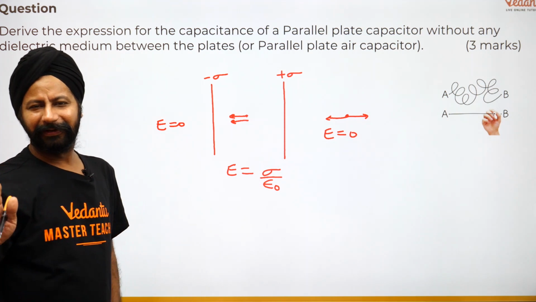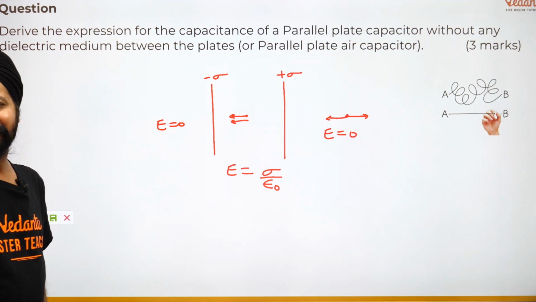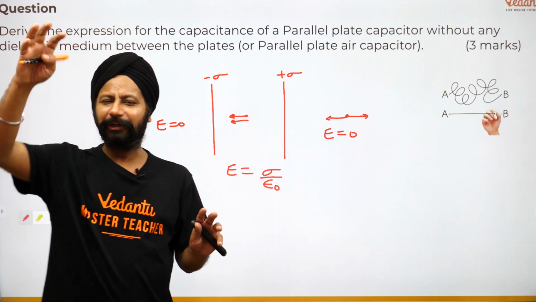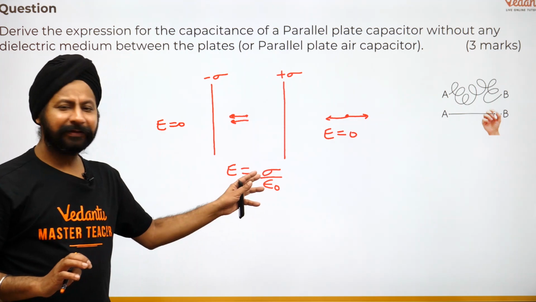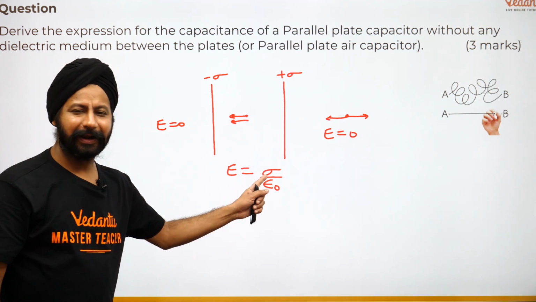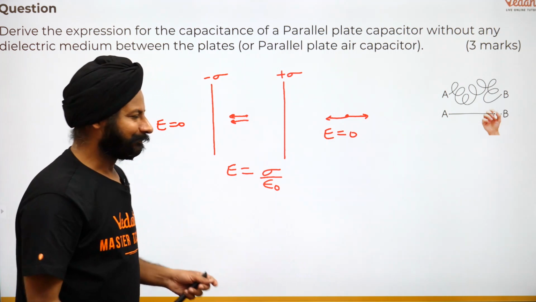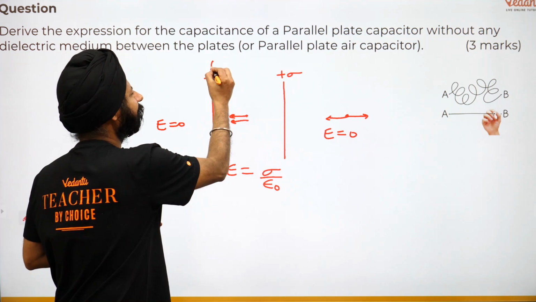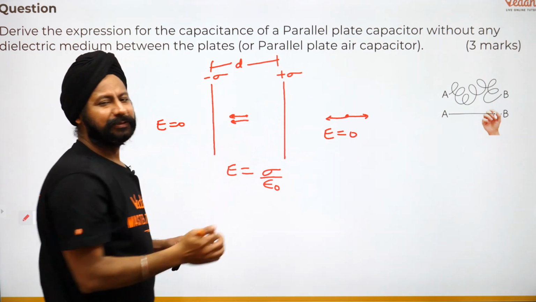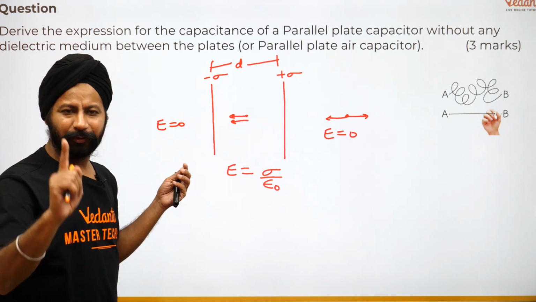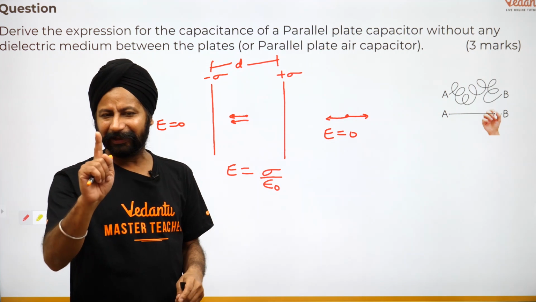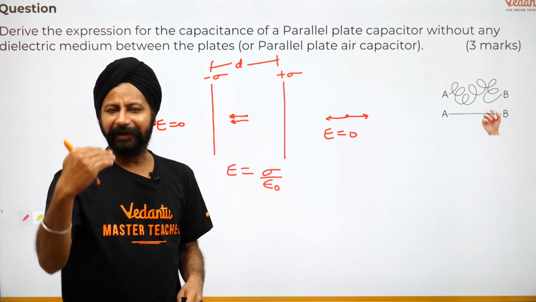पर अभी बात नहीं बनी because we have to derive the relation for capacitance. अब capacitance क्या होता है? Capacitance is Q divided by V. अब यहाँ तो Q है ना V है, लेकिन हमको पता है this is related to V and this is related to Q. So let's substitute that. If the distance between the plates is D, let's say, है ना, अभी किया था पिछले question में. So what will be the work done in 1 coulomb of charge? E times of D, है ना. So V is E times of D. So E is what? V divided by D.